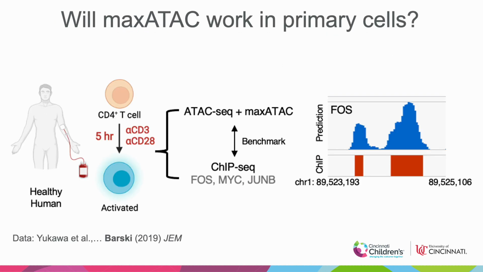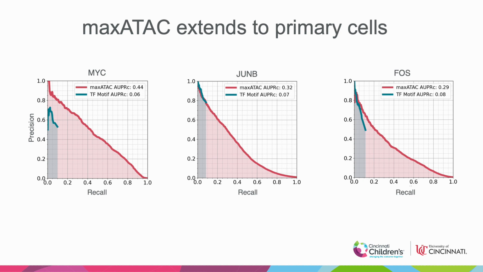Next, we wanted to know whether our models could be used to predict transcription factor binding sites in primary cell lines despite being trained on transformed cell lines. To do this, we used published ATAC-seq and ChIP-seq data in human CD4 T cells that had ChIP-seq available for 3 models in our database. We then compared our maxATAC predictions to published ChIP-seq experiments. We found that for all 3 transcription factors available, maxATAC outperformed motif scanning for genome-wide prediction tasks. The precision of our model at 10% recall was also comparable for most TFs.